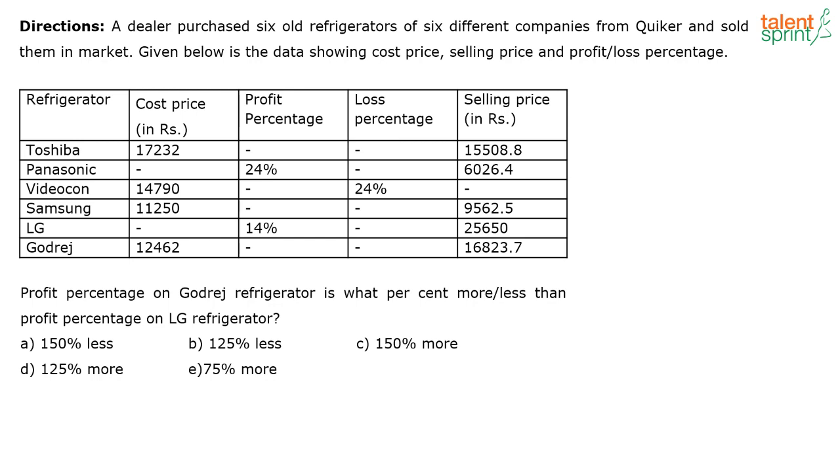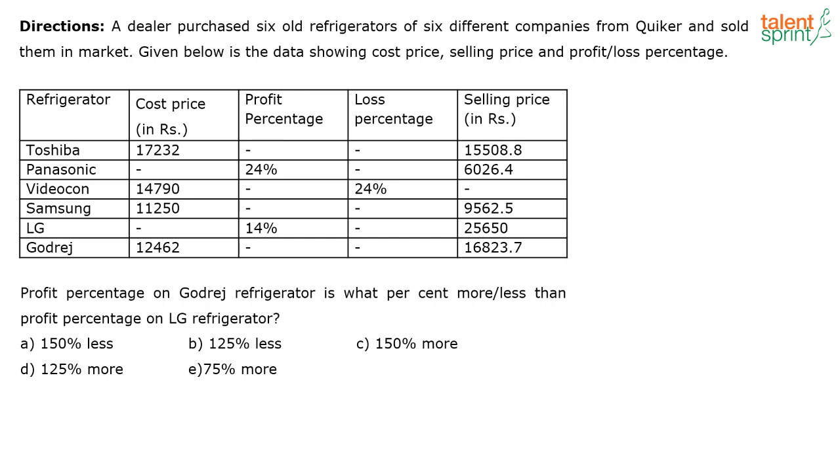Vidya has given me the answer first for this question. Vidya says the answer is 150% more. Pradeep says 125 less, that is option B. Pavan says C. Deepank says C. Okay.